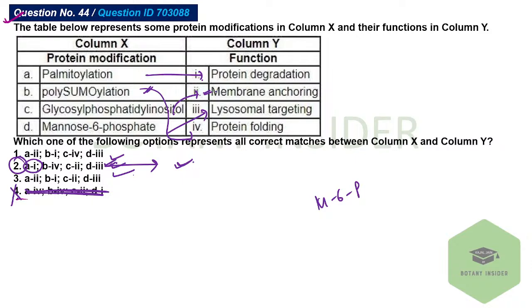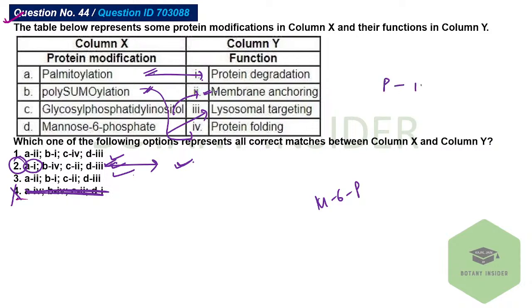Like, let me just cross check for the palmitoylation. Membrane association. Palmitoylation is membrane association.